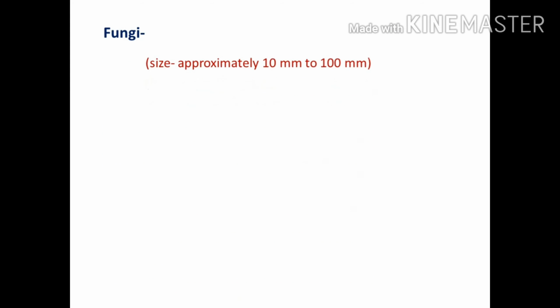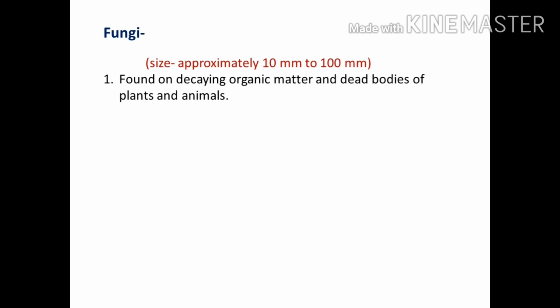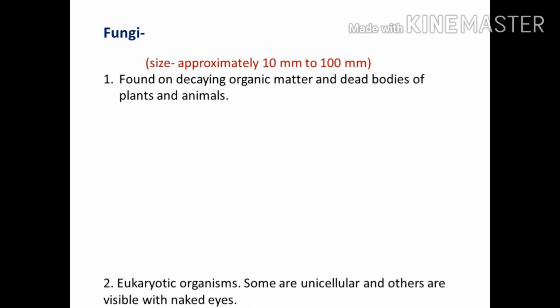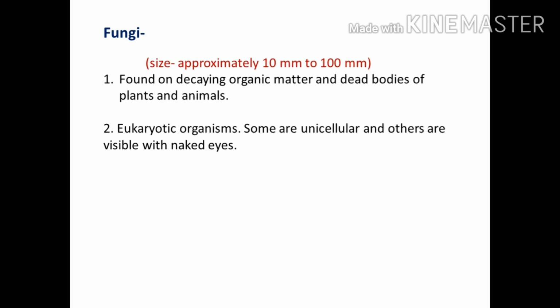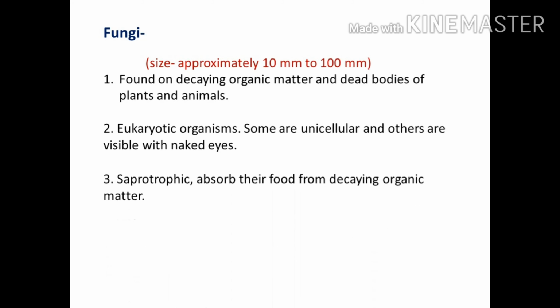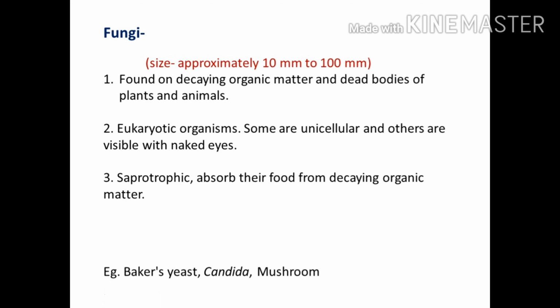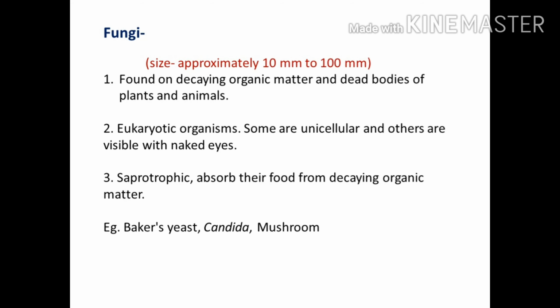Next, fungi. The size is about 10 micrometer to 100 micrometer. These are found on decaying organic matter and dead bodies of plants and animals. These are eukaryotic organisms. Some of them are unicellular and others are visible with naked eyes also. These are saprotrophic. They absorb their food from decaying organic matter. For example, Baker's yeast, Candida, mushroom.